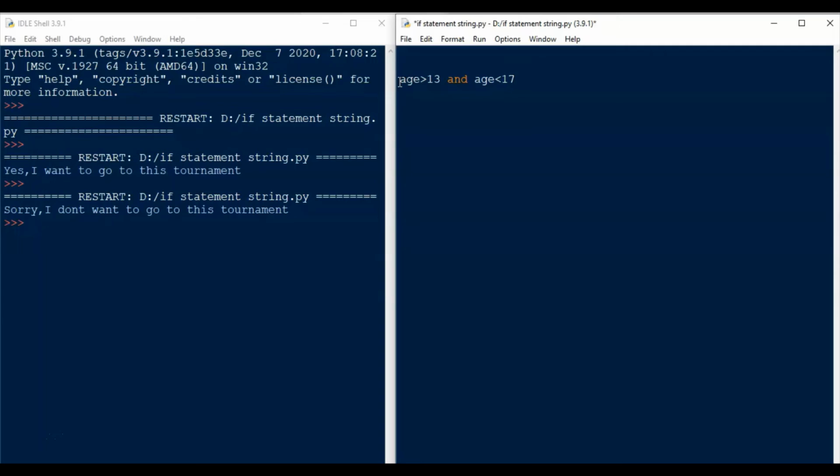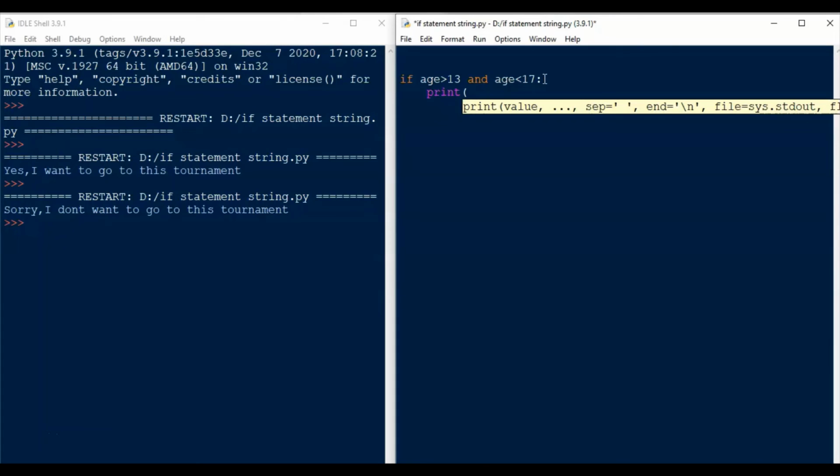Now let's remove the print, and instead of the print we are going to add an if statement. So we will add an if here in the beginning and at the end we will put a colon and then enter and then tab key, then we will write print.